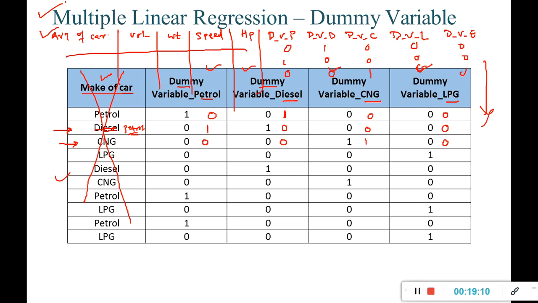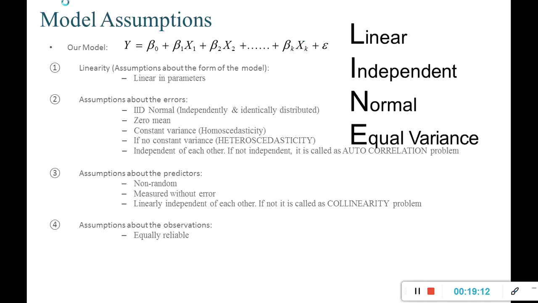Now once this decision has been made, I am going to check for model assumptions. Some of the assumptions need to be checked before building what you can say the basic model, or default model.